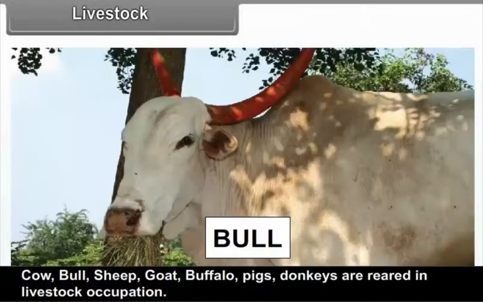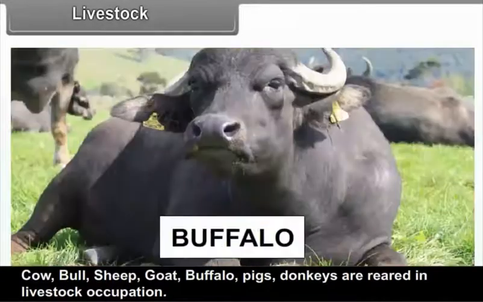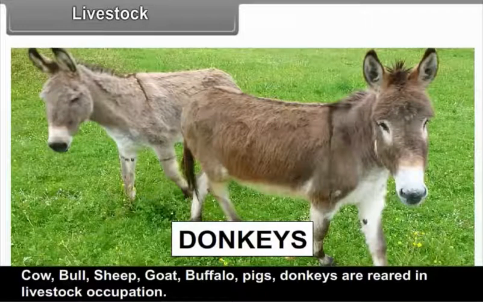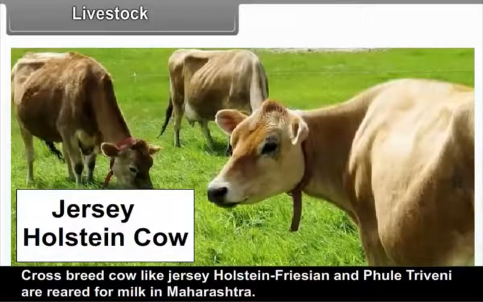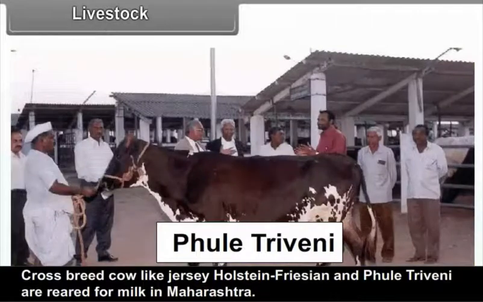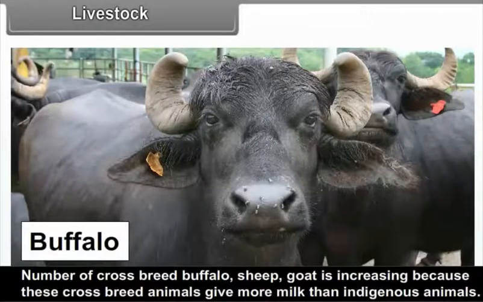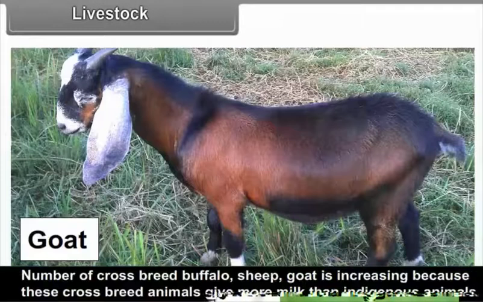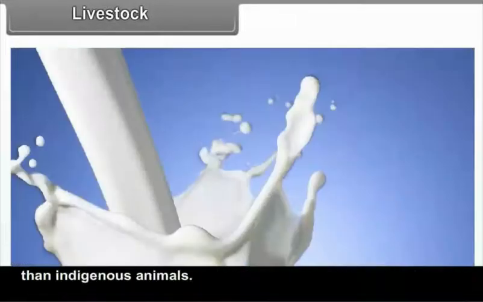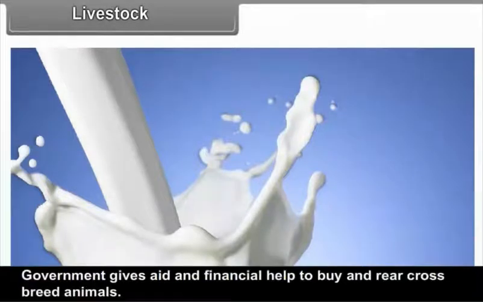Cow, bull, sheep, goat, buffalo, pigs, donkeys are reared in livestock occupation. Crossbreed cows like Jersey, Holstein, Friesian and Full Triveni are reared for milk in Maharashtra. The number of crossbreed buffaloes, sheep, goats is increasing because these crossbreed animals give more milk than indigenous animals. Government gives aid and financial help to buy and rear crossbreed animals.